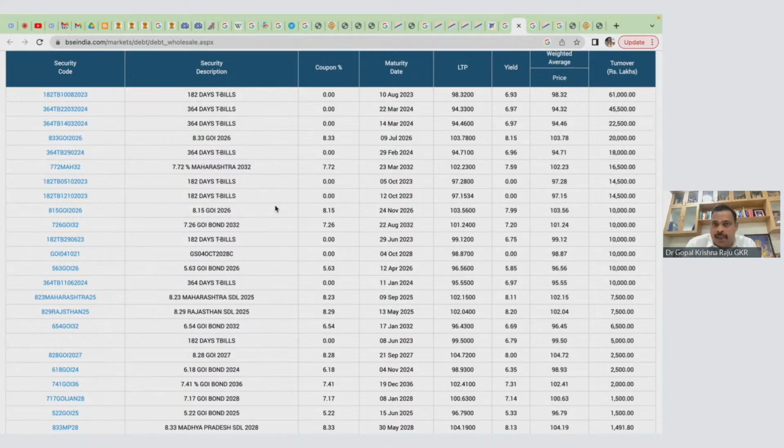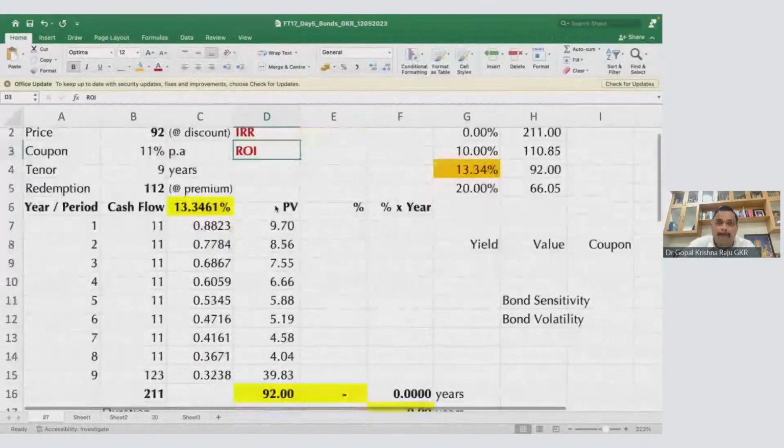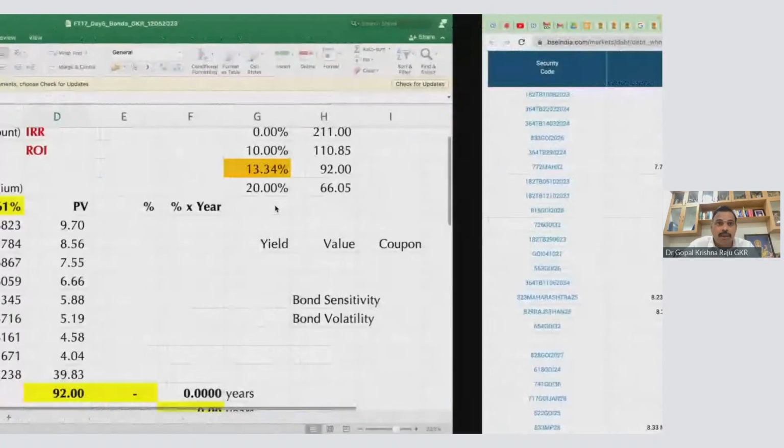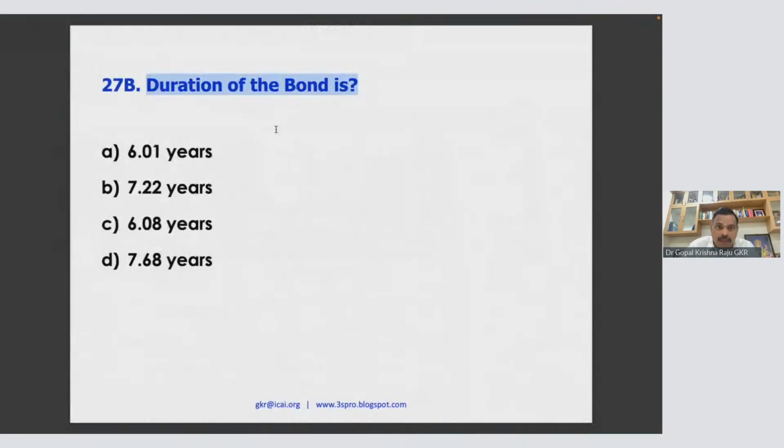Now, which is a better investment? How will you do it? That is why this yield curve will actually help you to do it. How to prepare yield curve? What is the interpretation of that? So let us understand that step by step. Now, what is the next question? What is the duration of the bond? Duration of the bond, I'll tell you.